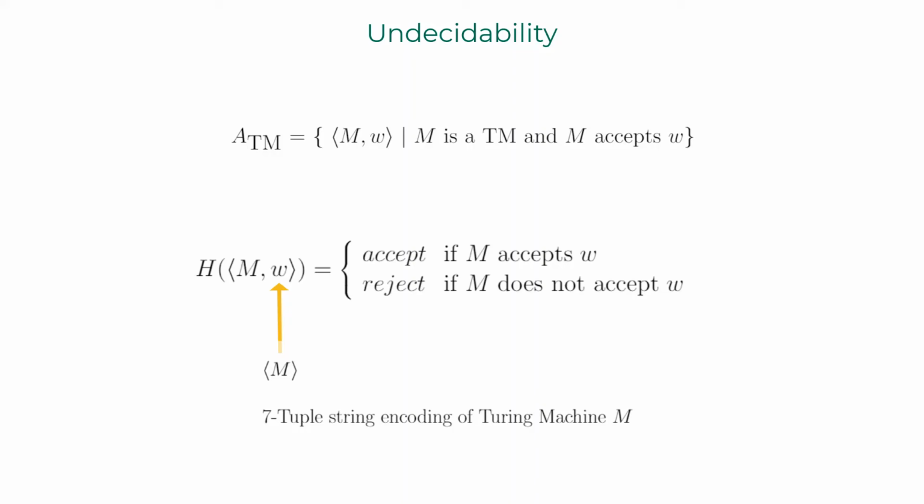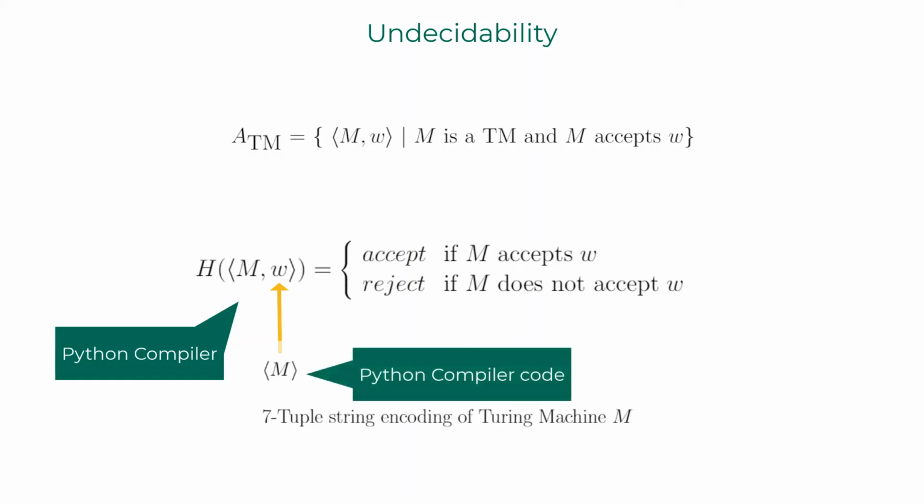Here is a scenario. You are capable of writing a full-scale Python compiler program in Python language. Your Python compiler program reads input Python code and compiles it to machine language. As the Python compiler program you have written is also in Python, you can feed it as a string to itself. I'll give you some time to wrap your head around this statement.